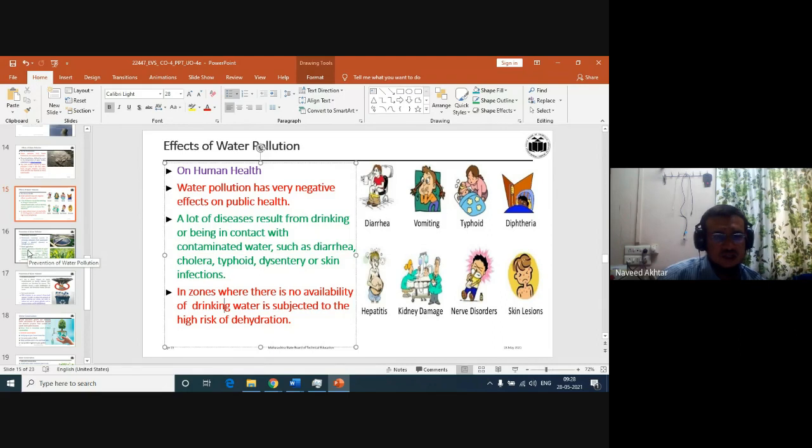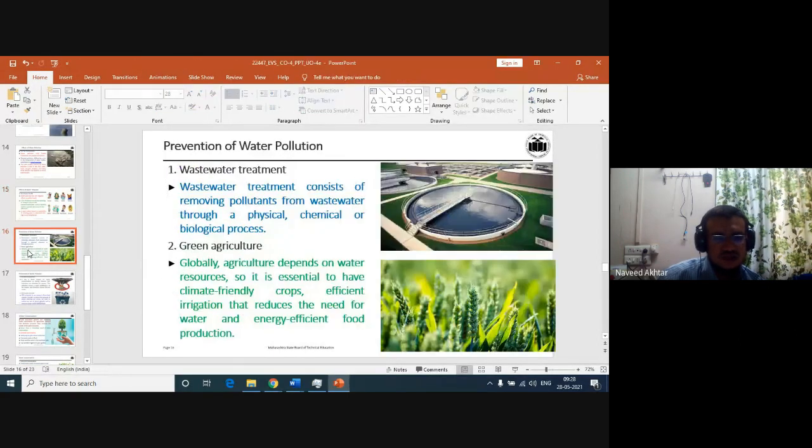Now we have seen the effects, and now we will see the prevention of water pollution. Prevention of water pollution means the polluted water can be treated, and we can use it after the treatment. It may be a physical, chemical, or biological process, and from that we can treat the water, and the treated water can be used again.